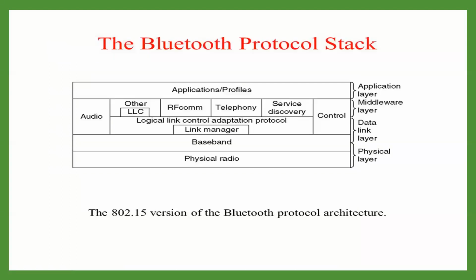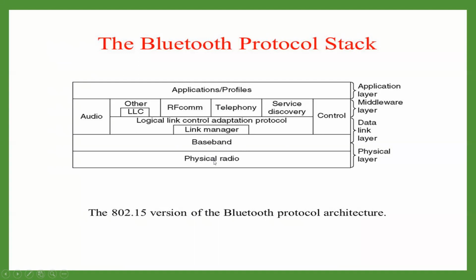Now, the Bluetooth protocol stack. This is the structure of the protocol stack. Here we have some layers like in the OSI or TCP/IP model. Here we have the physical layer, data link layer, middle layer, and application layer. Okay. Now, if we start with the first one, that is the radio layer or the physical layer, as we call it.